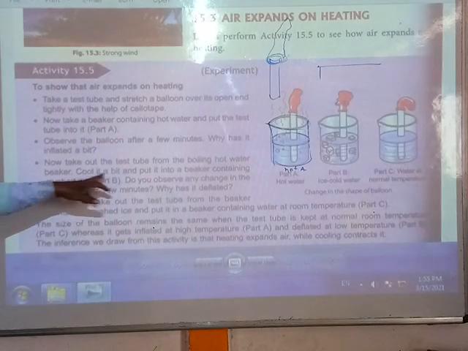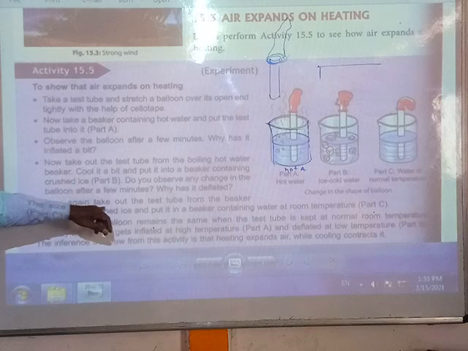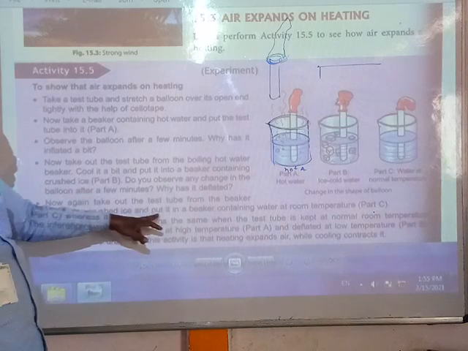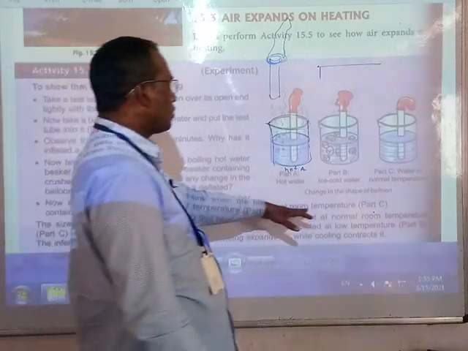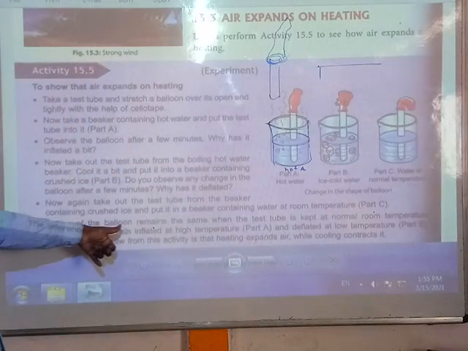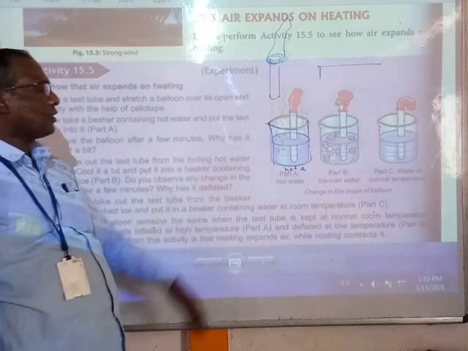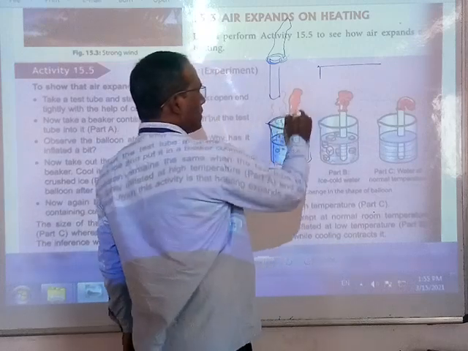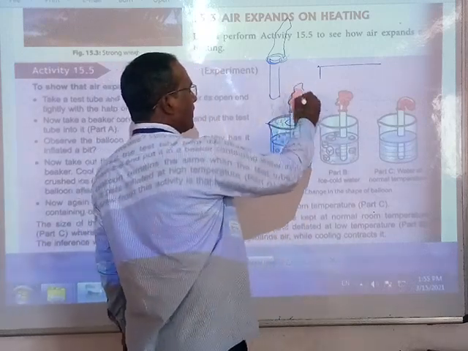Next, take the test tube out of the beaker containing crushed ice and put it into a beaker containing water at room temperature, part C. The size of the balloon remains the same when the test tube is kept at normal temperature. First of all, when we put it in hot water, the balloon inflated.